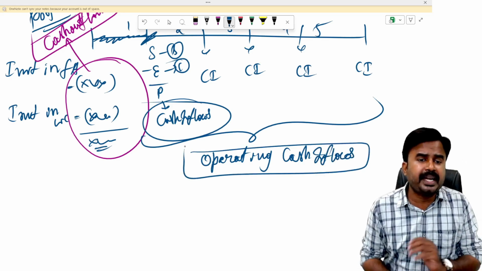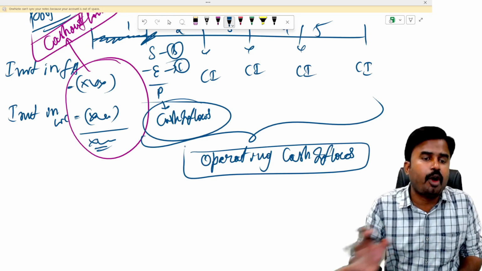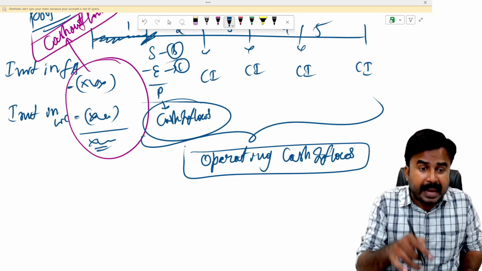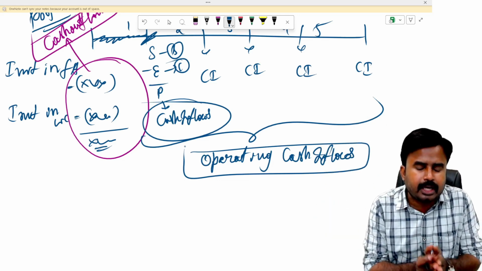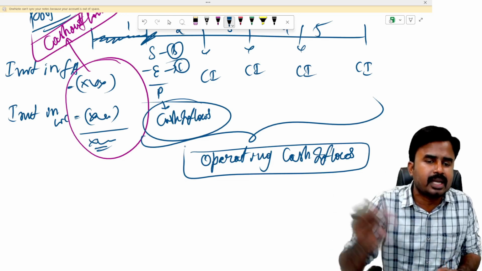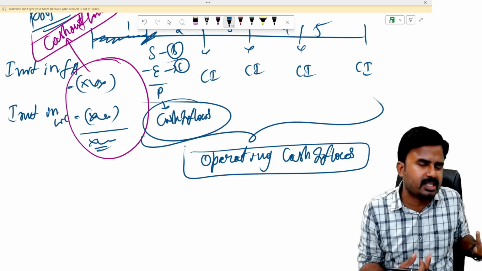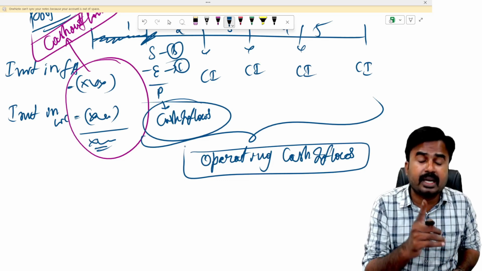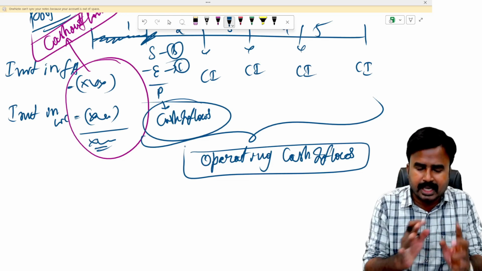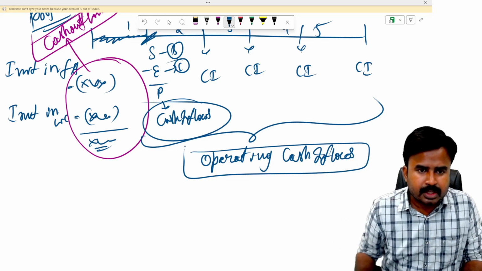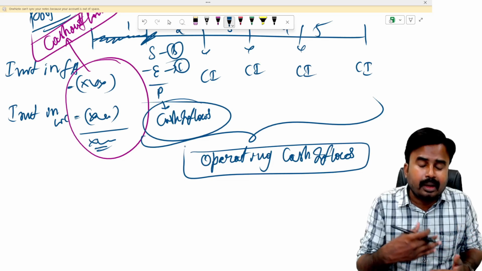Dear students, operating cash inflows means the cash inflows which are generated during the regular course of operation, especially from your main business activity. So I'll consider only the cash inflows related to our main business activity. I don't consider other items like profit on sale of fixed assets, profit on sale of investments, interest received and dividend received on my investments. Such numbers are not going to be considered in these operating cash inflows. So your operating cash inflows are purely related to your business, related to your manufacturing operations, or your regular business operation.